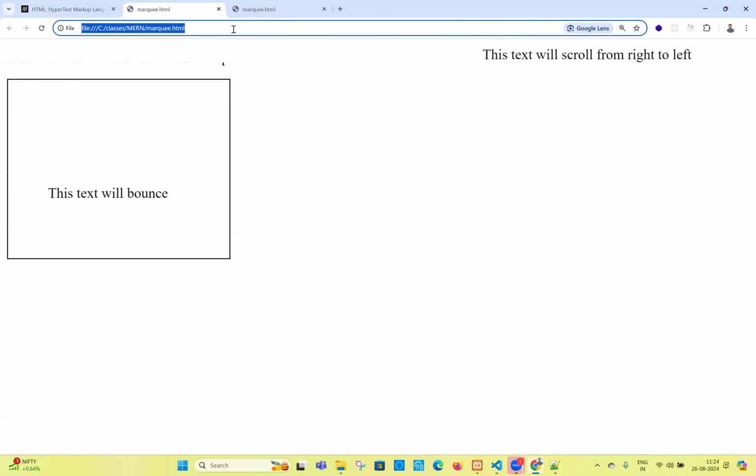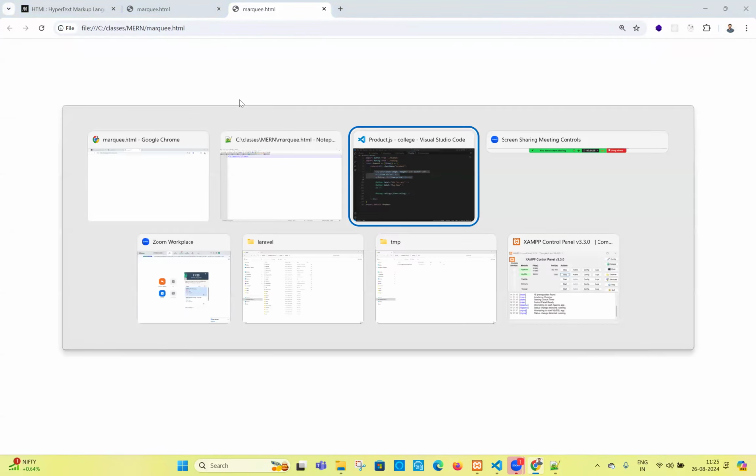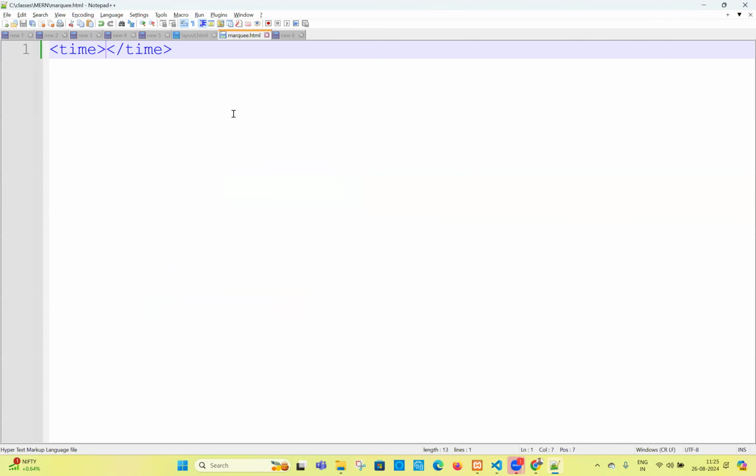I think this is the file. You can refresh the page. Sorry, not this, this is the file, right? If you refresh, is it getting the time? No, the time tag will not give you the time automatically. So what is the meaning of it?